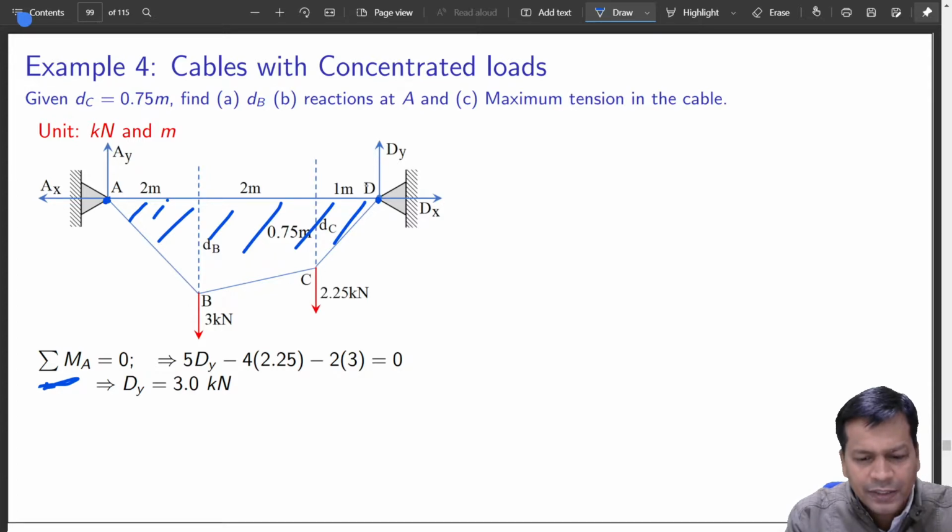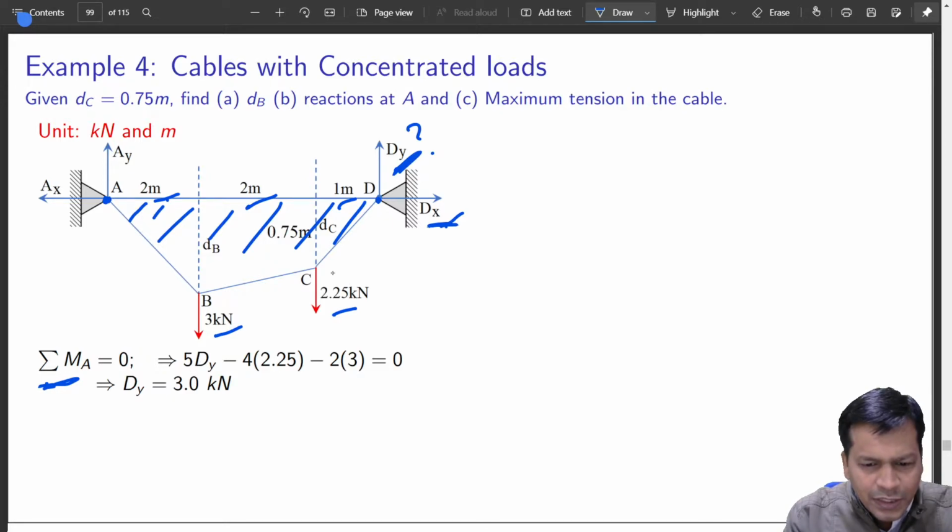It is static. It is loaded over here, it is loaded over here, distances are given. So I can quickly find out the moments involved. Dx is not going to create any moment as it passes through point A, so it has zero moment. What will create moment, and that is unknown also, is Dy. So that can be found out.